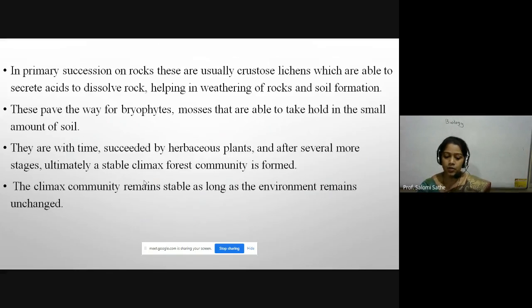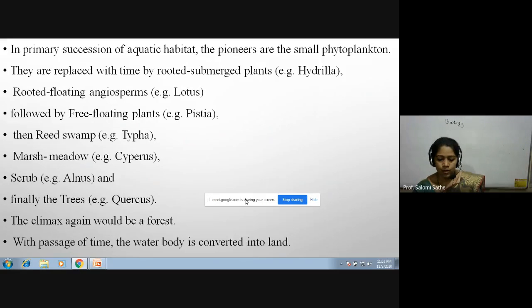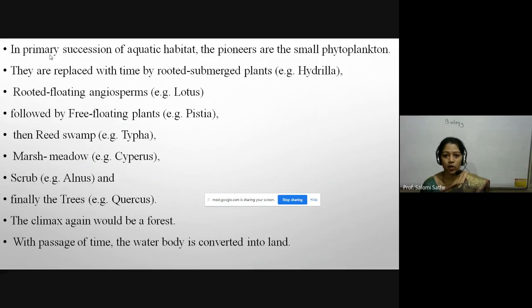This climax community remains stable as long as the environment remains unchanged. Now, here there are some examples. First, in primary succession of aquatic habitat, where they are present in water, the pioneers are the small phytoplankton.